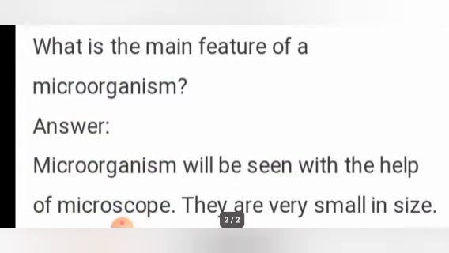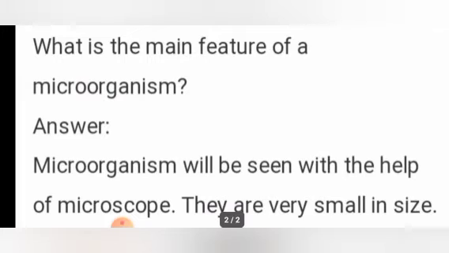Then question number 6, what is the main feature of a microorganism? Microorganisms can be seen only with the help of a microscope. They are very small in size. We cannot see them with our naked eyes. They are very tiny.